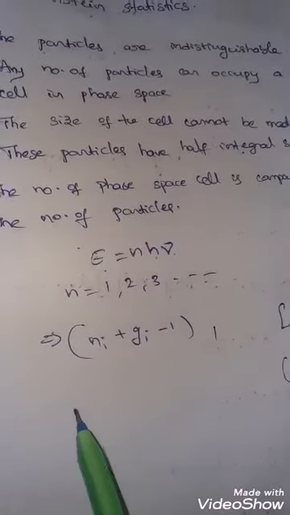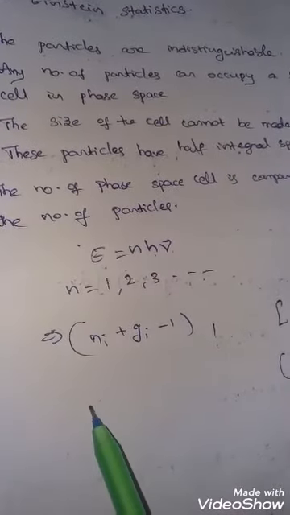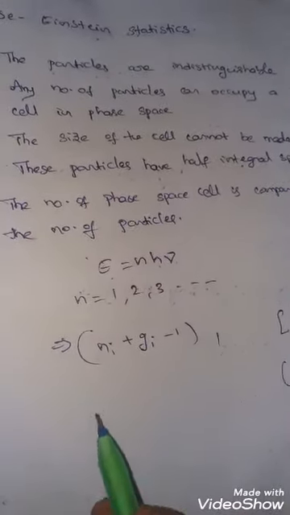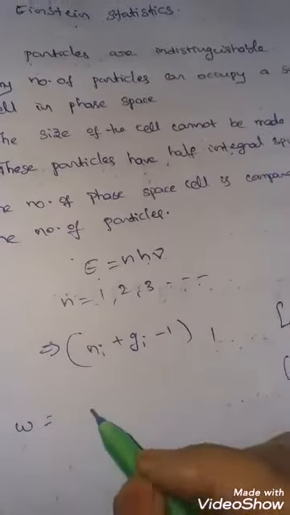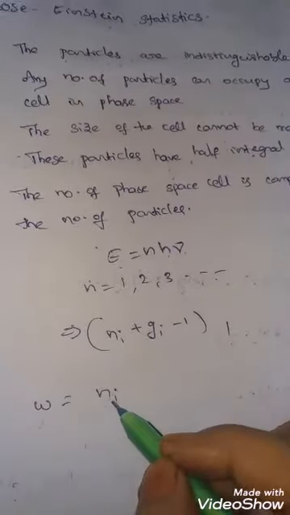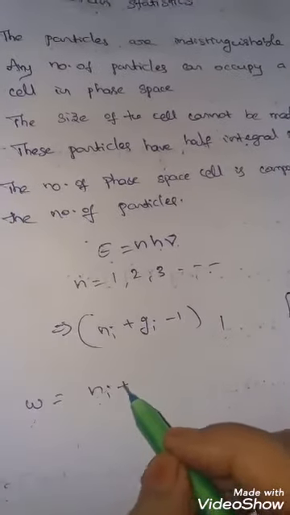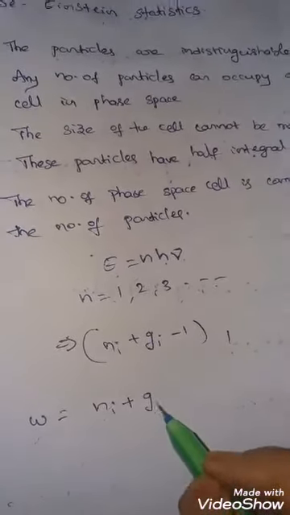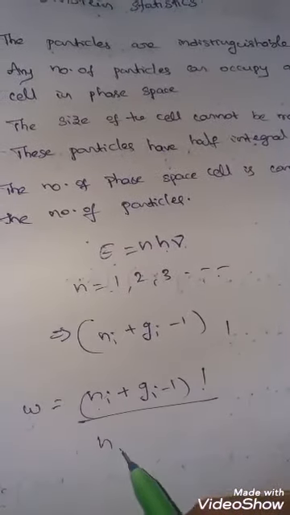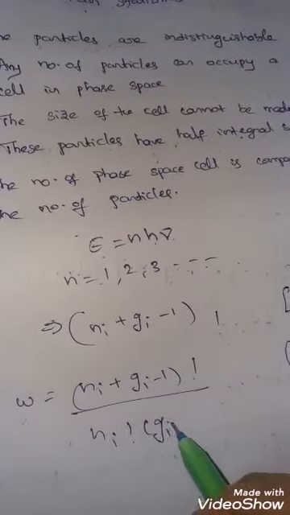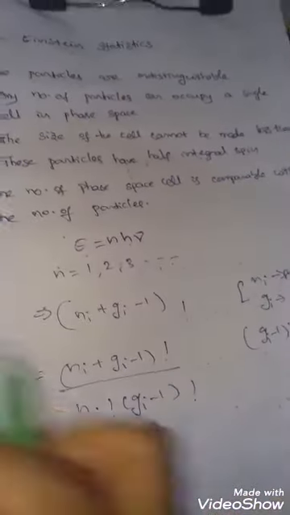This includes the permutations of Ni particles among themselves, and according to the formulas of permutations and combinations, the number of ways the particles can be arranged is Ni plus Gi minus 1 factorial by Ni factorial into Gi minus 1 factorial.